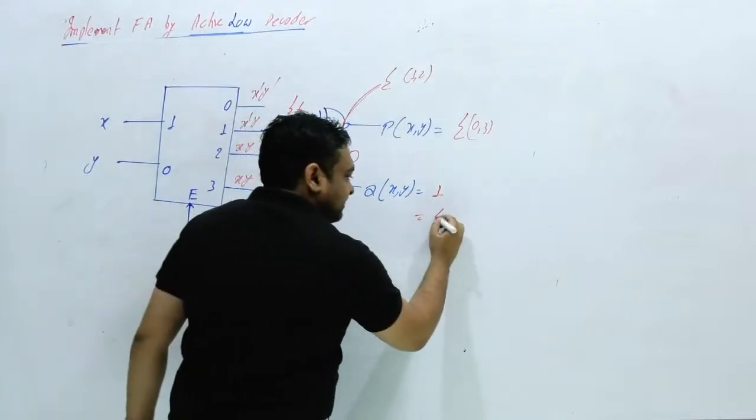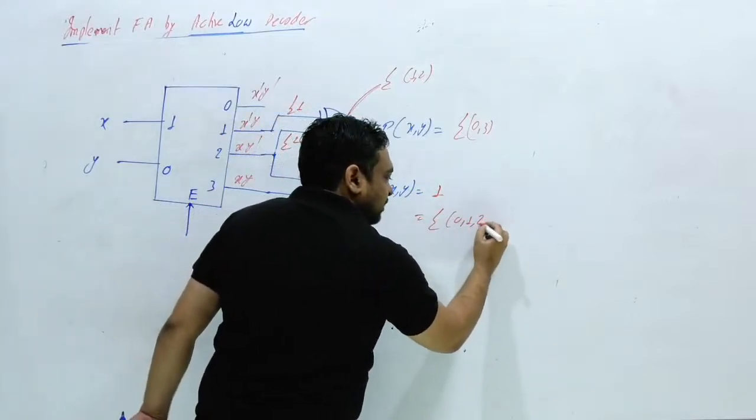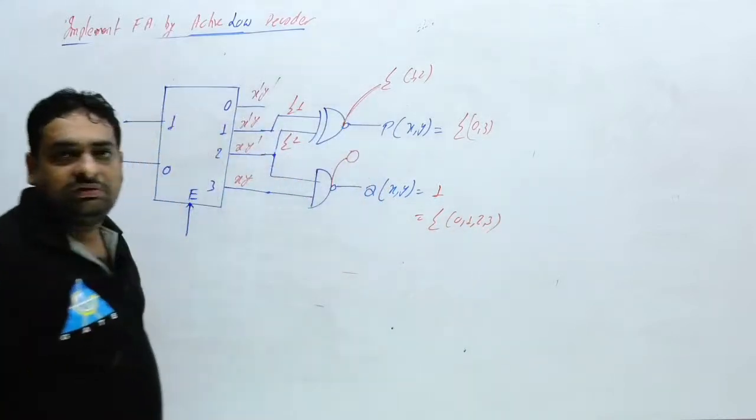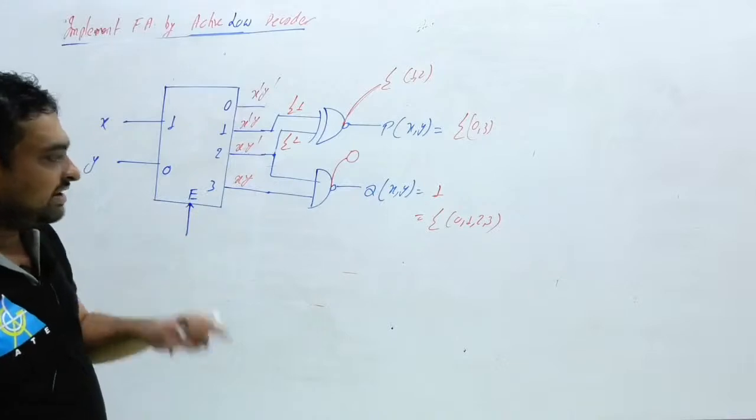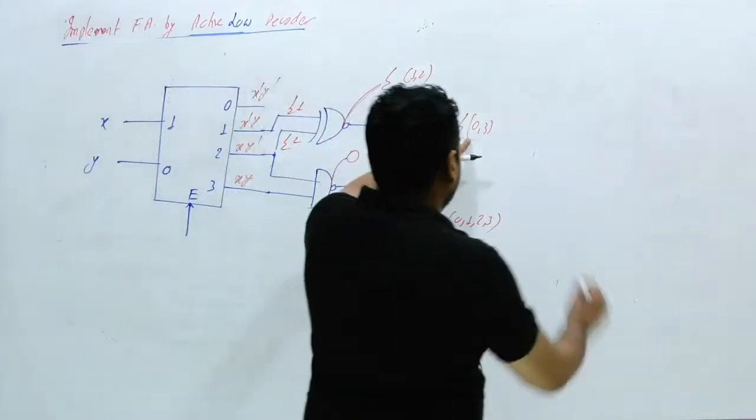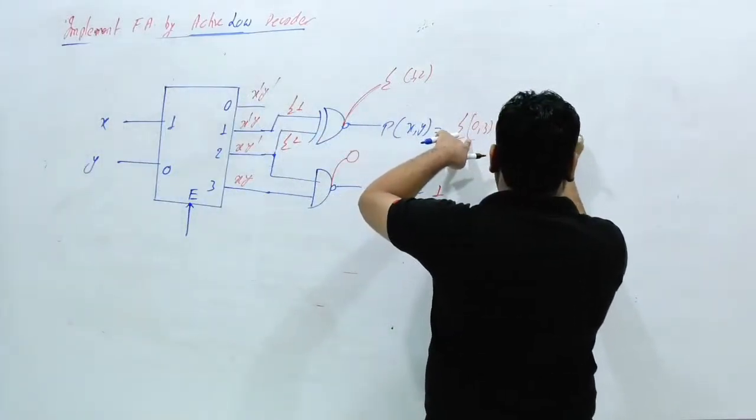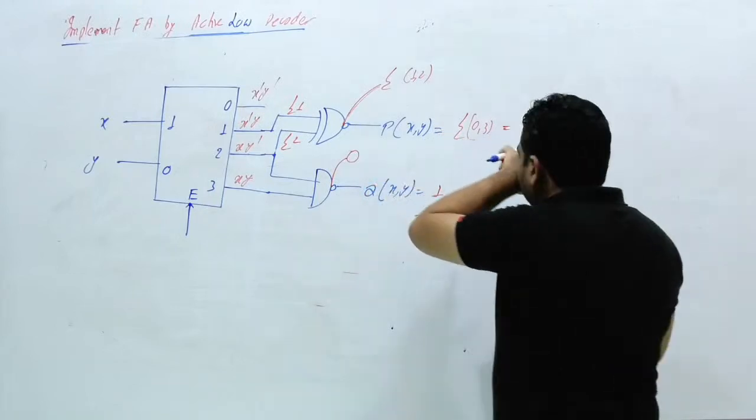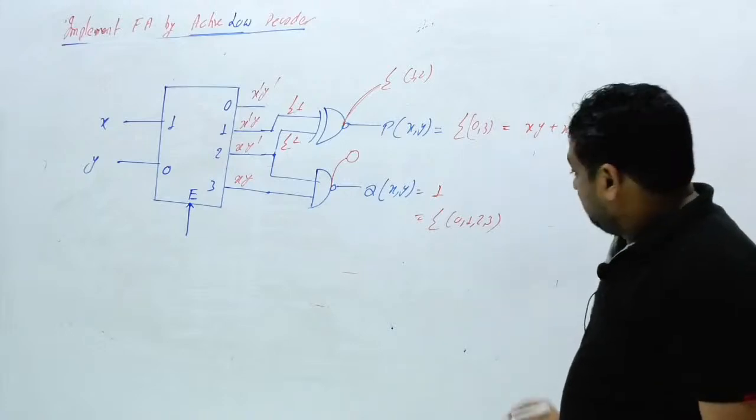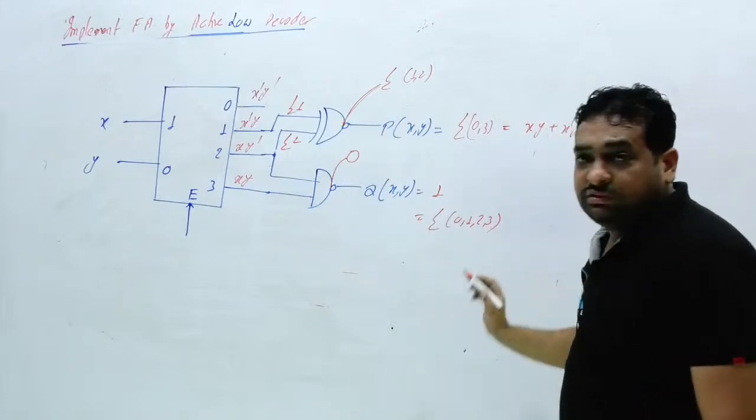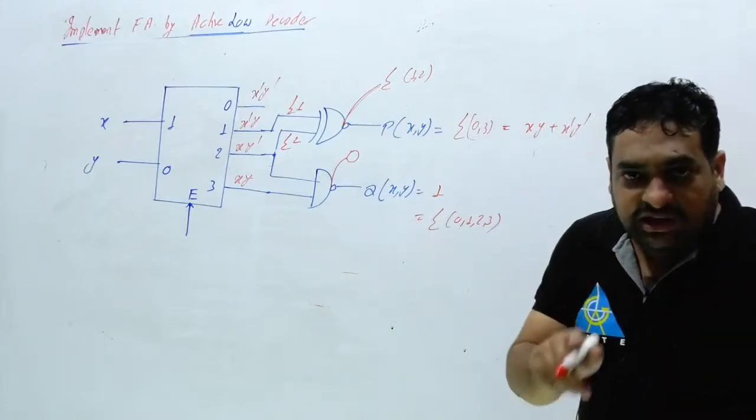Or you can also write this is nothing but the min terms of 0, 1, 2, 3. And 0, 1, 2, 3 gives the answer 1. Clear? You will get this answer. So for 1, 0 and 3, what will you write? This is nothing but XY plus X'Y'. Can I write that? And here you will get the answer 1. If you put 0, 1, 2, 3 over the K-map, you will get 1.